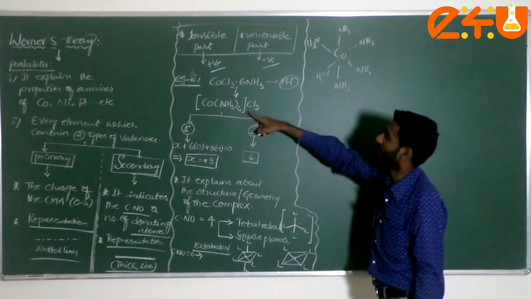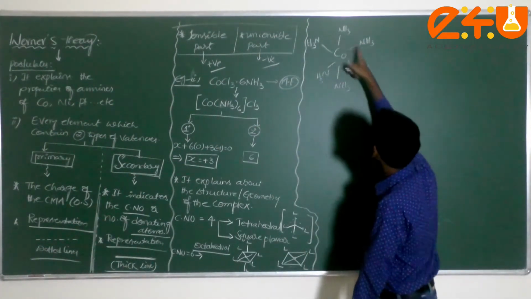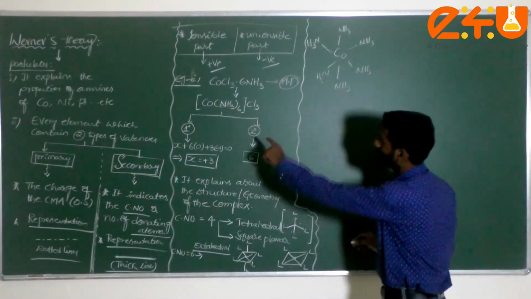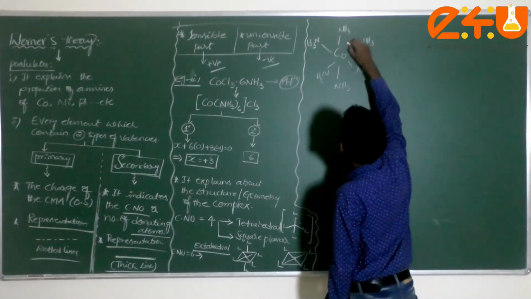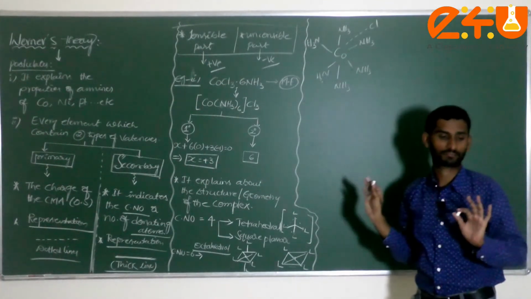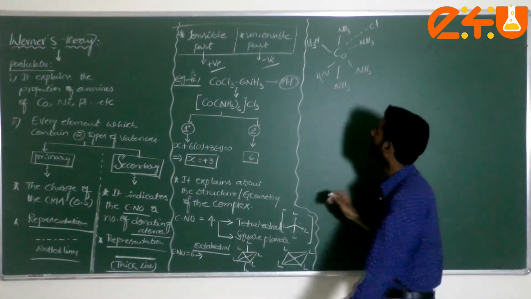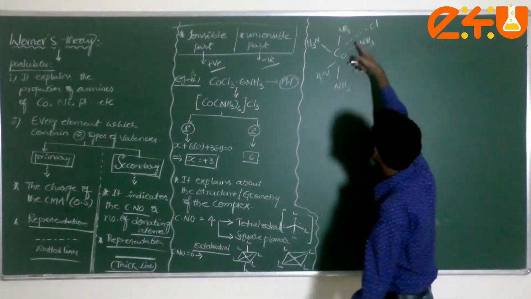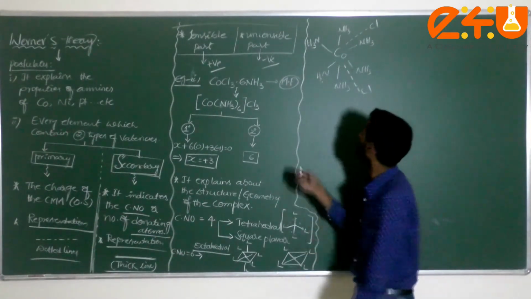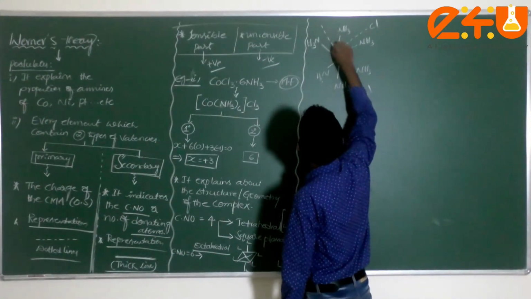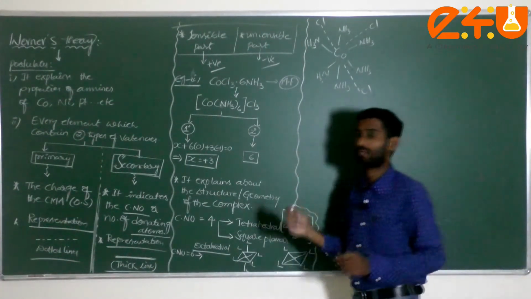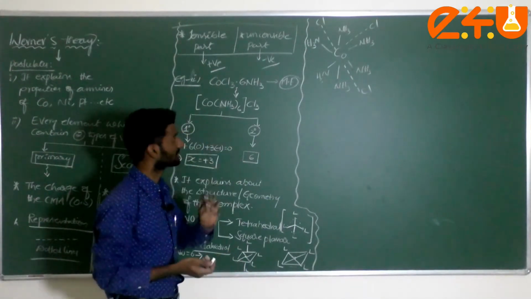Now, this secondary valency, just check here: I represent it with thick lines, like a bond form. Am I correct or not? Then what about these three chlorine atoms? You can write these three chlorine atoms anywhere. There is no particular geometry or structure for them. I can write them with dotted lines here. You can consider Cl here, no problem, and then you can write Cl here. This is not a proper geometry. Then I can draw the structure of this complex.